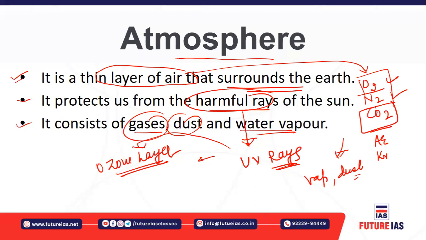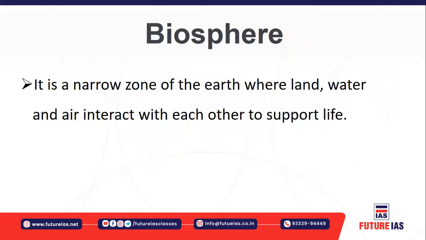All right, fine. Next, biosphere. The biosphere is the narrow zone of the earth where land, water and air interact. That means it is the narrow zone where the lithosphere, hydrosphere and atmosphere interact. That is why we call it the biosphere. It is the sphere which supports life.